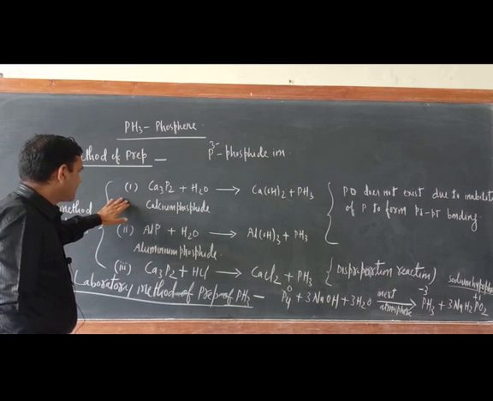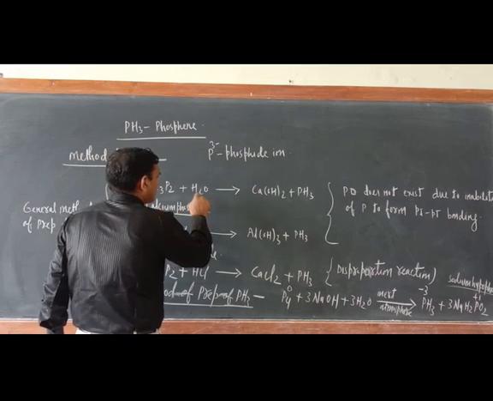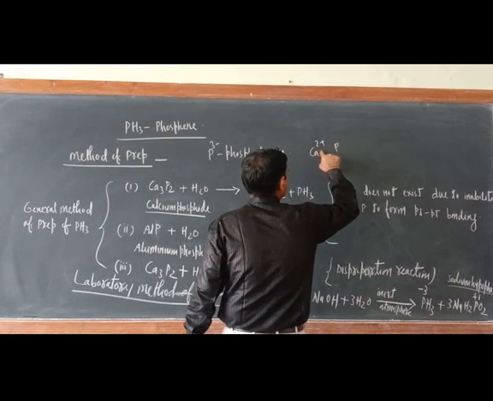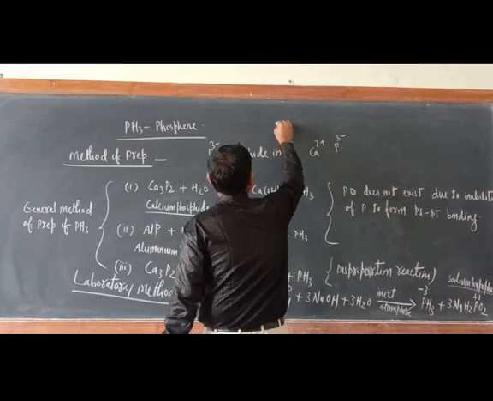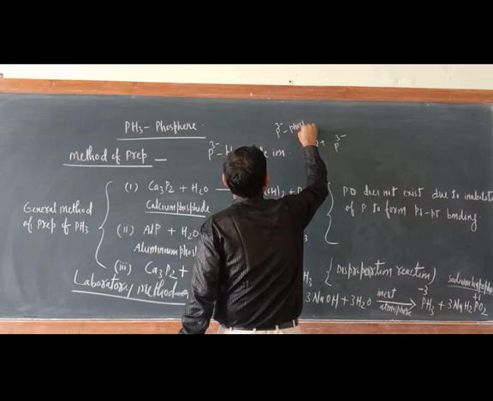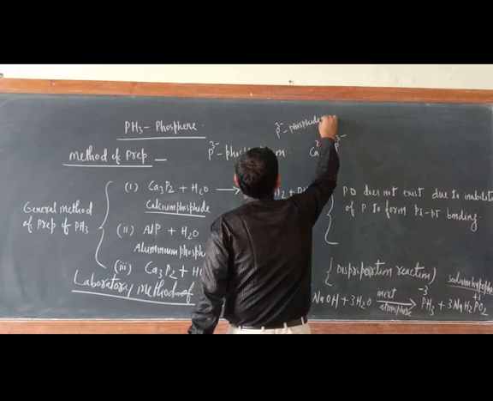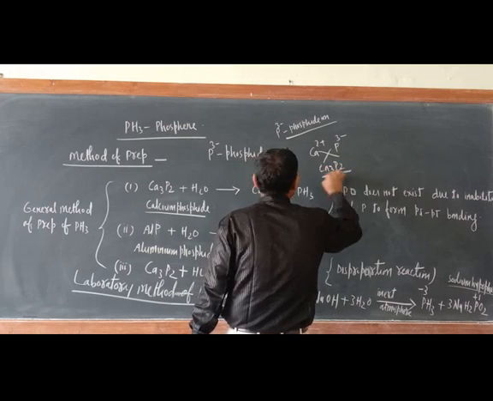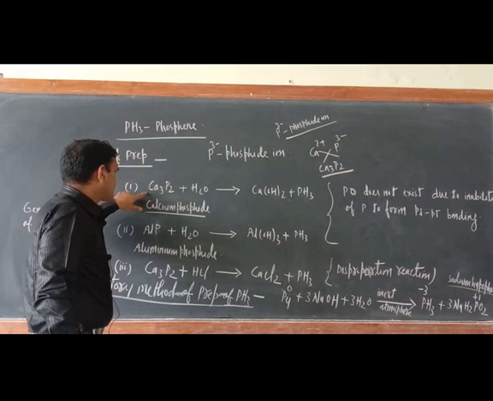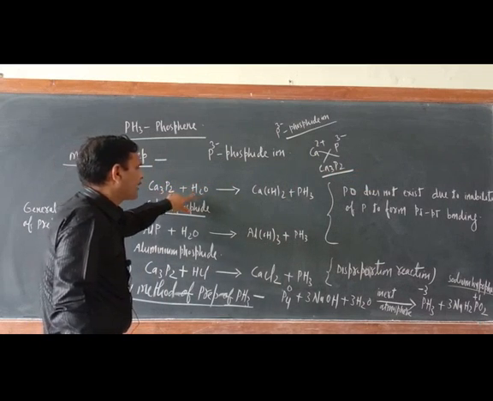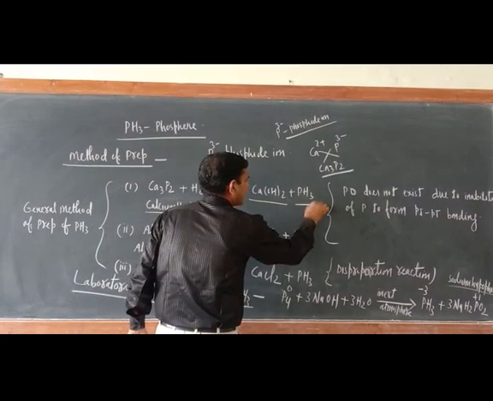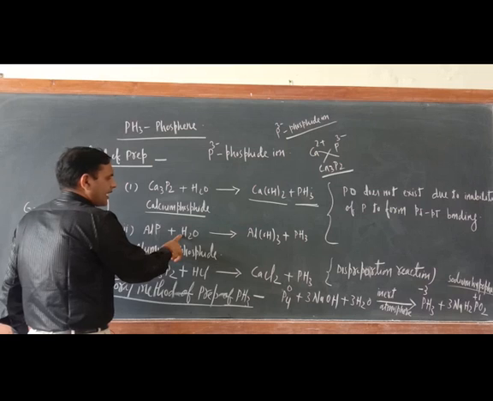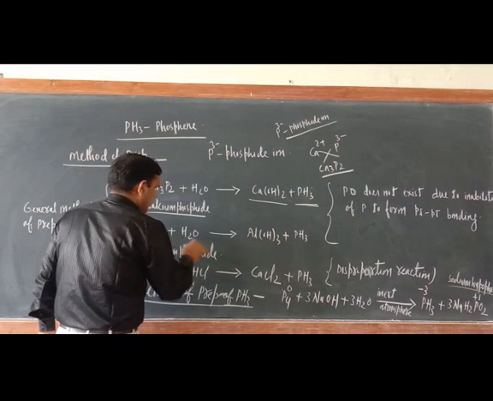The first method is treating calcium phosphide with water. So just try to understand here. Calcium is 2+ and phosphide ion is P3-. This is the phosphide ion. If you crisscross, you will get Ca3P2. This is calcium phosphide. When calcium phosphide reacts with water, it forms calcium hydroxide and phosphine gas. Similarly, aluminium phosphide reacts with water and forms aluminium hydroxide and phosphine.